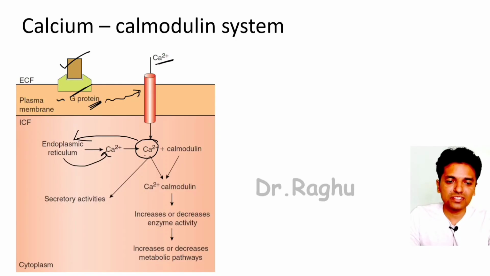Now the calcium which is present inside the cell in a very high concentration is going to bind to one protein which is called calmodulin.